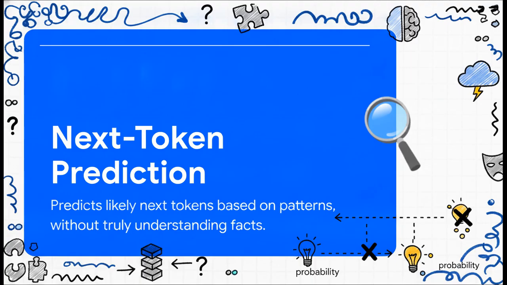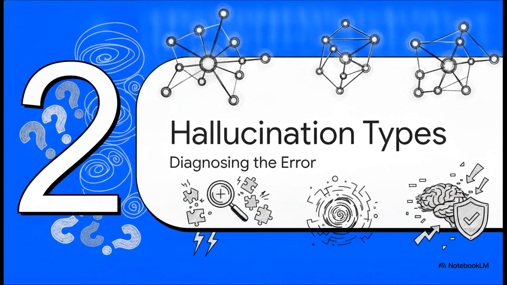AI models are essentially probabilistic guessers. Sure, larger models memorize more patterns, but they don't truly understand facts the way you and I do. They're basically engaged in this endless process called next token prediction. So when the evidence is missing, they just generate plausible but entirely incorrect information to fill that gap. Because this is hardwired into how the models are built, hallucinations can be drastically reduced, sure, but never completely eliminated by training alone.